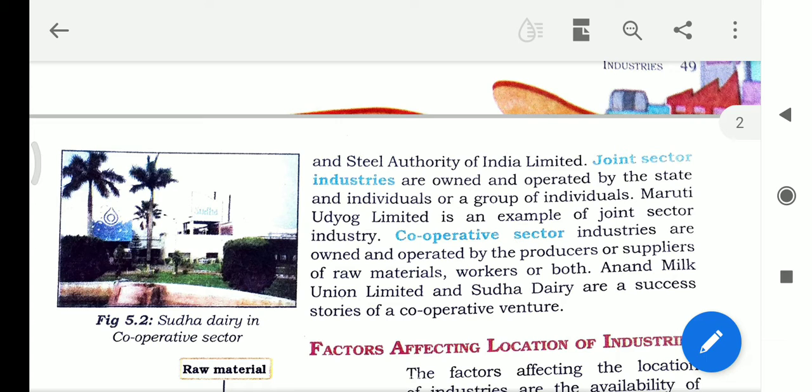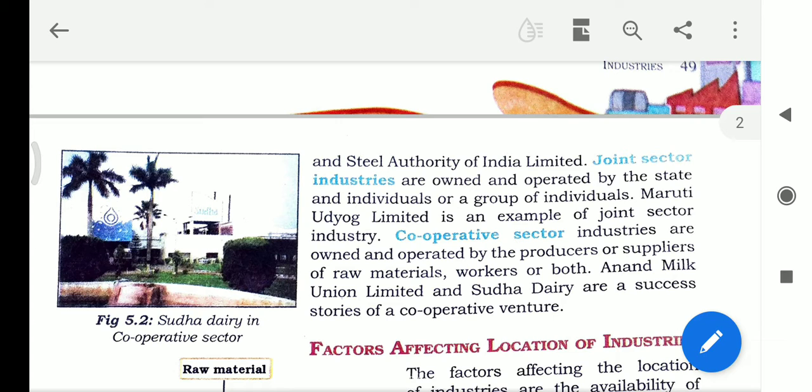Both are related in this type of industry. Cooperative means the producers and suppliers are related to each other and join together to do this industry.